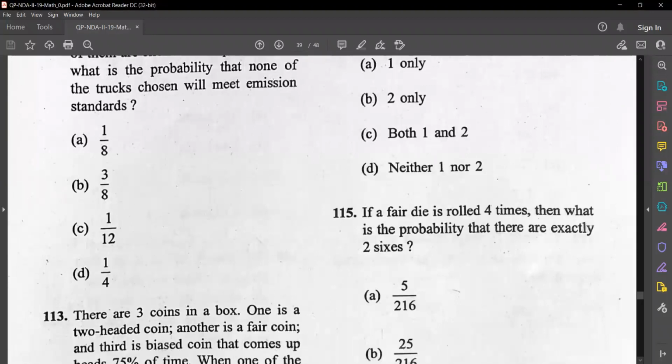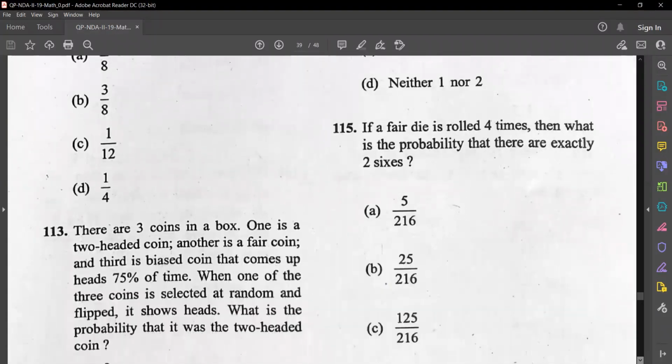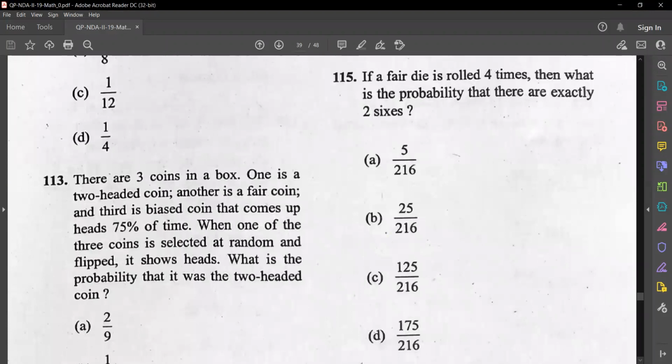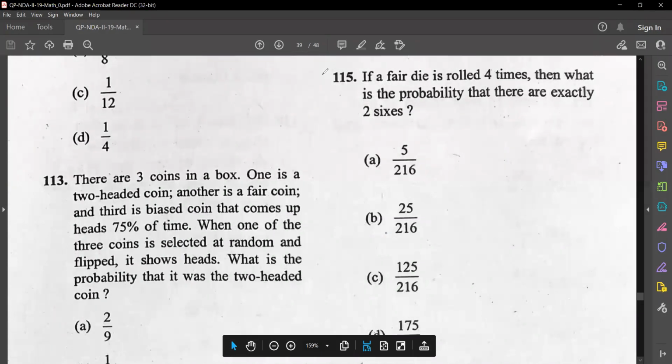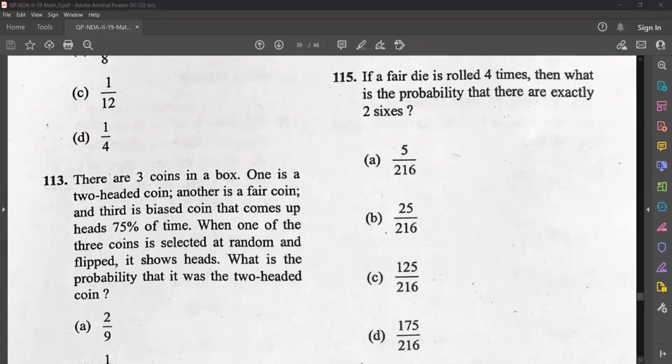Okay. So see question number 115. If a fair die is rolled 4 times, what is the probability that there are exactly 2 sixes? A fair die is rolled 4 times. What is the probability that there are exactly 2 sixes? I'll give you 30 seconds.